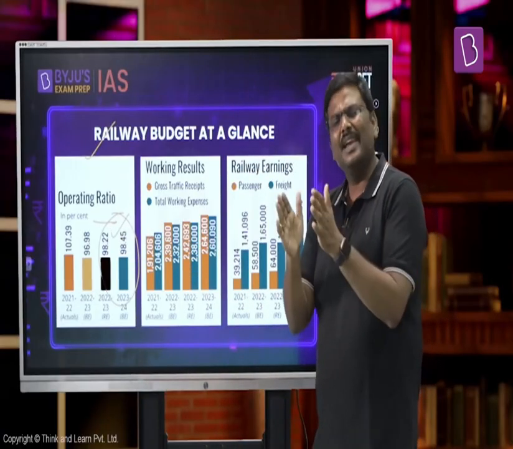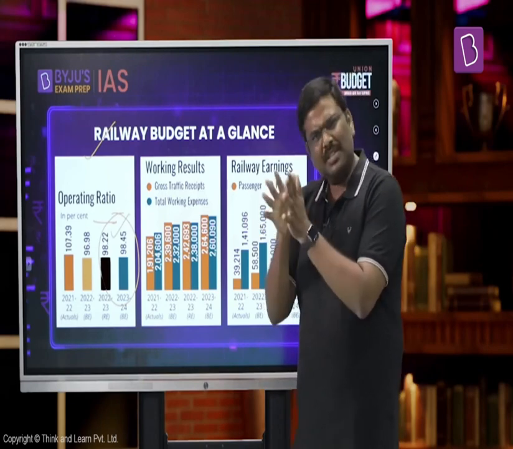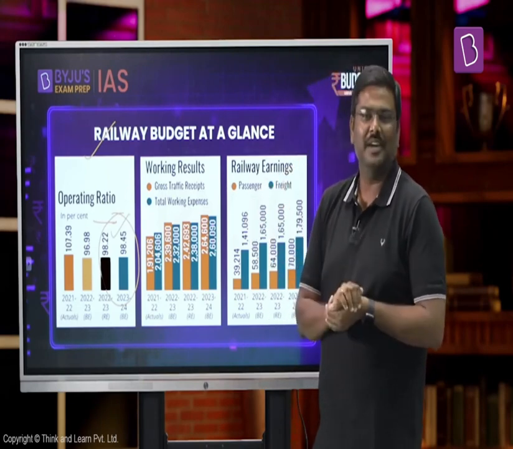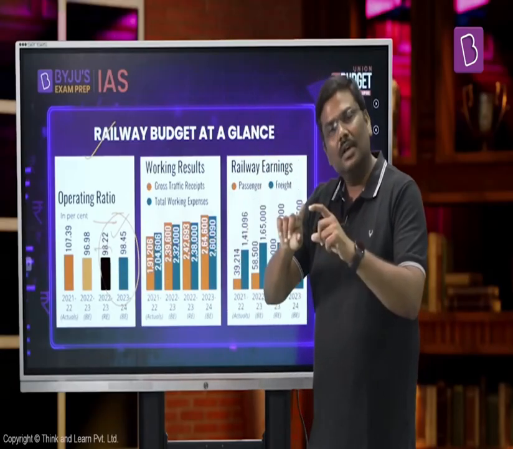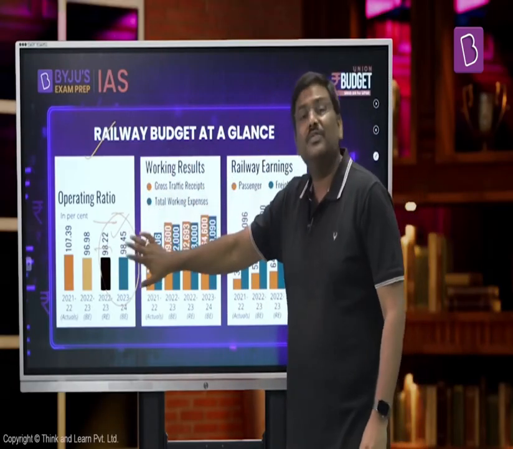Because please understand, the operating ratio is basically a comparison between how much expenditure has to be incurred compared to how much revenue has to be generated. Now, when I say it has gradually improved or recently has been improved, don't worry about this data from 1 year to the next year. Right, the data will keep on changing. But definitely, yes, the railways finances are under pressure.